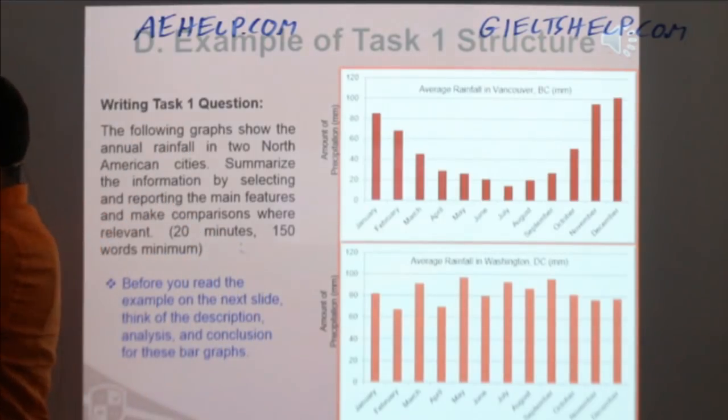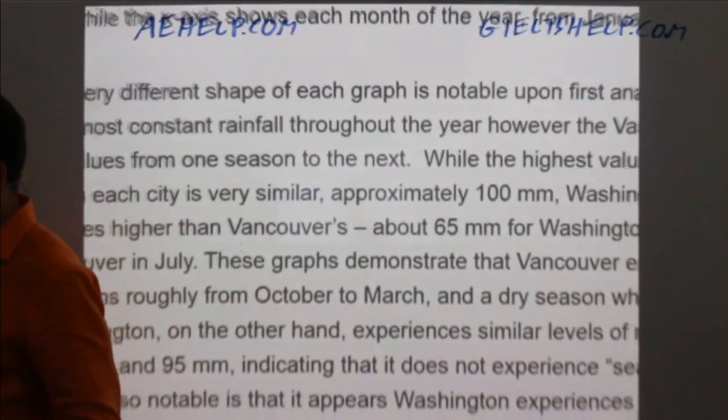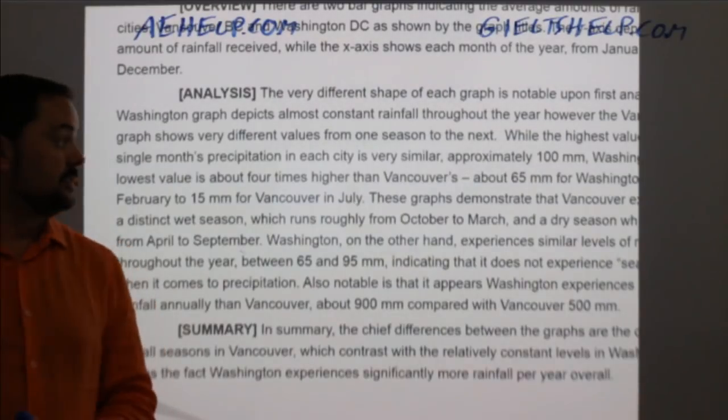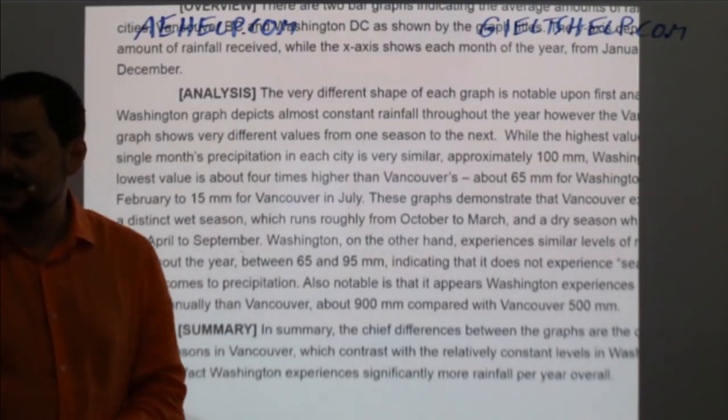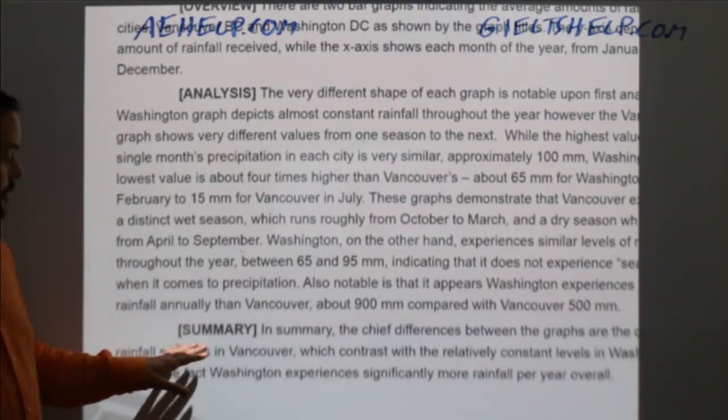So, some nice comparison and contrast there. That's what you're doing. And that finishes that sentence. And then, of course, we have the summary at the bottom here.